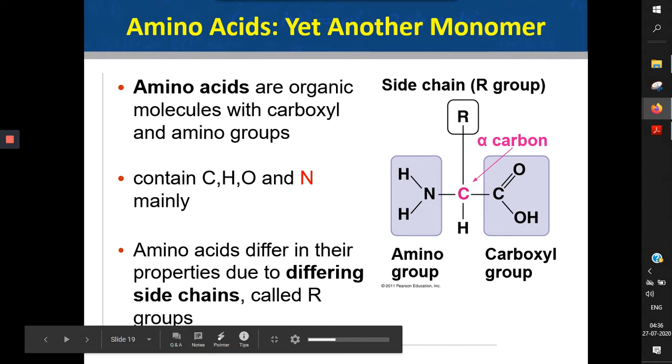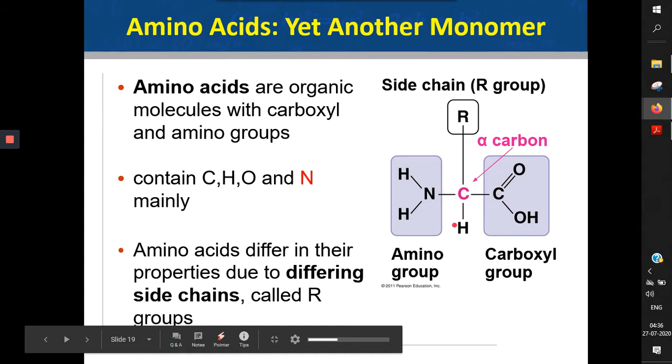So yet again, we come to a macromolecule which is made up of monomers. So that means a protein is made up of repeating units of these amino acids. We call these amino acids organic molecules with carboxyl and amino group. So you can see over here, this is a general structure of an amino acid.